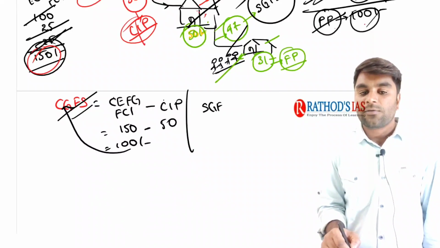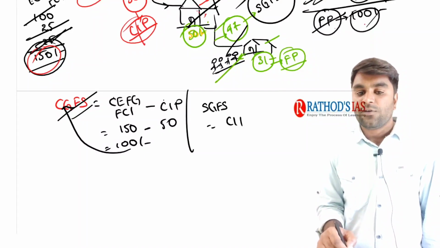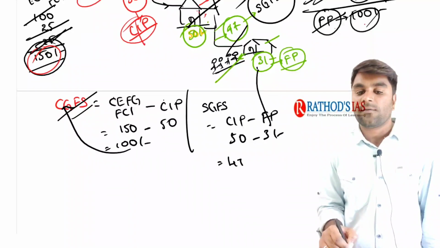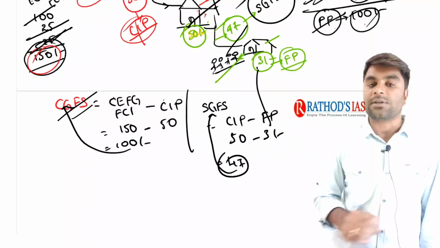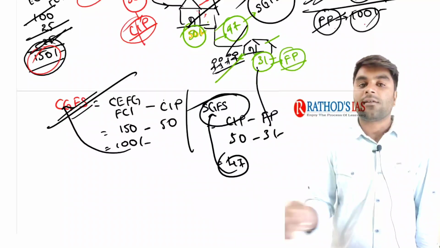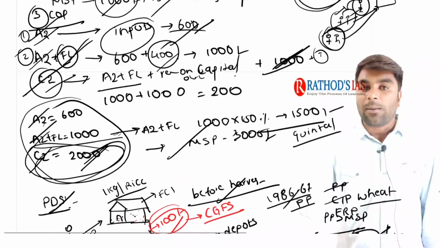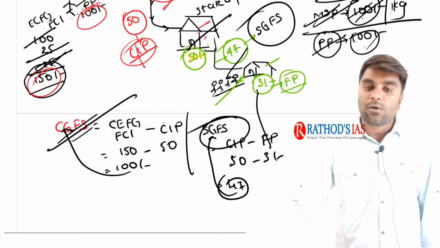Similarly, the state government food subsidy is, see, the central issue price minus fair price. The central issue price is 50 rupees minus fair price is 3 rupees. The fair price is 3 rupees. So 47 rupees is called state government food subsidy. This is how you express technically the central government food subsidy and state government food subsidy. So this is about the MSP, the central issue price and procurement price.